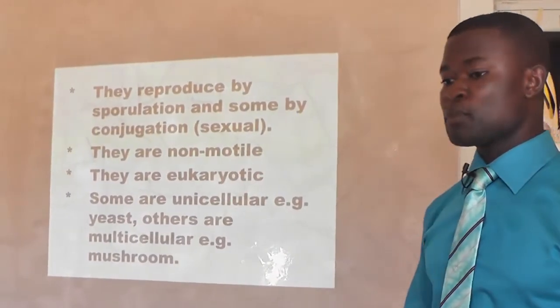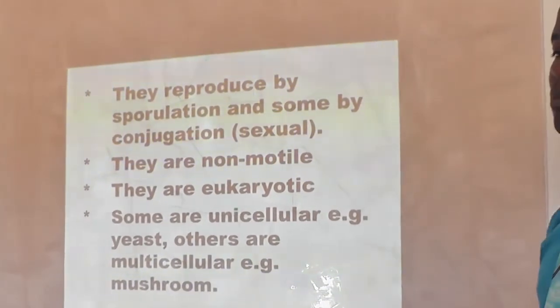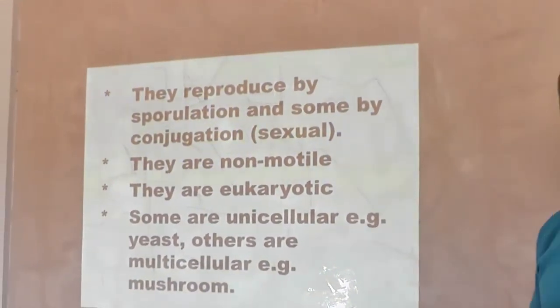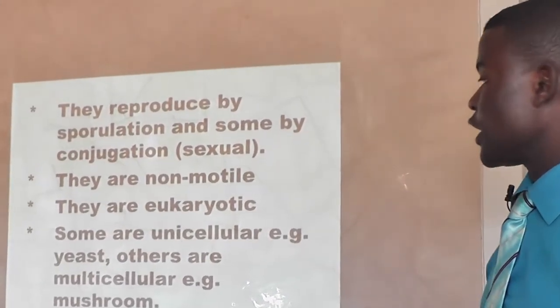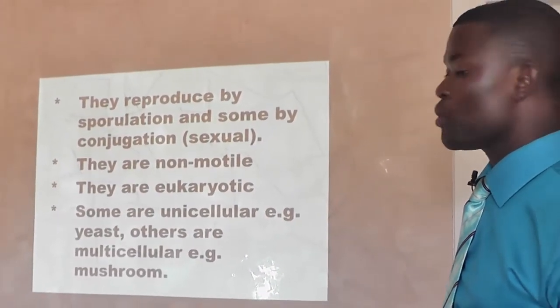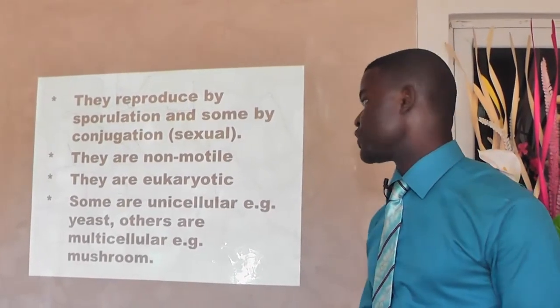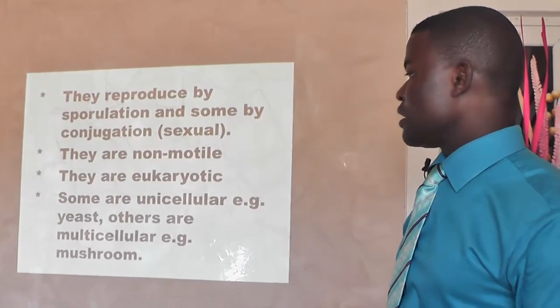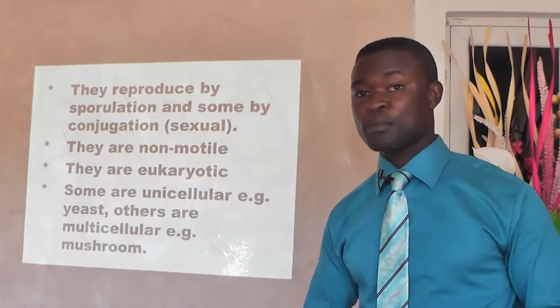They also reproduce by means of what we call sporulation, and some of them reproduce by means of conjugation. Conjugation is their sexual mode of reproduction, while sporulation is their mode of asexual reproduction. These organisms do not move from one place to another, and as you see, we are discussing eukaryotic organisms that make mushrooms to be what?